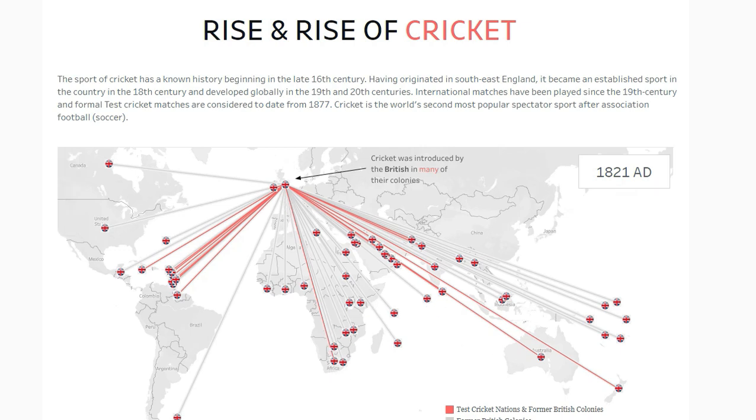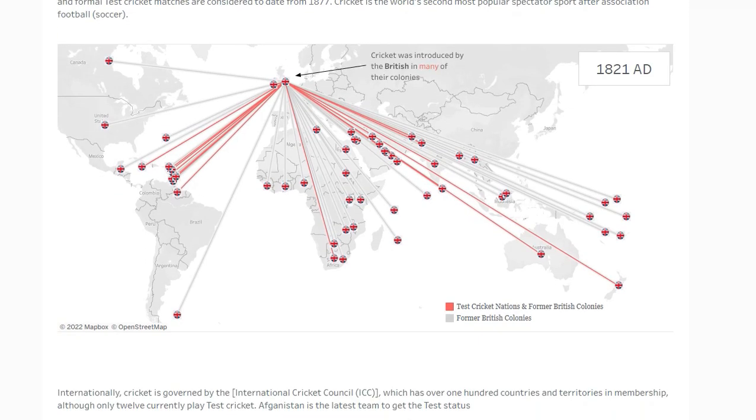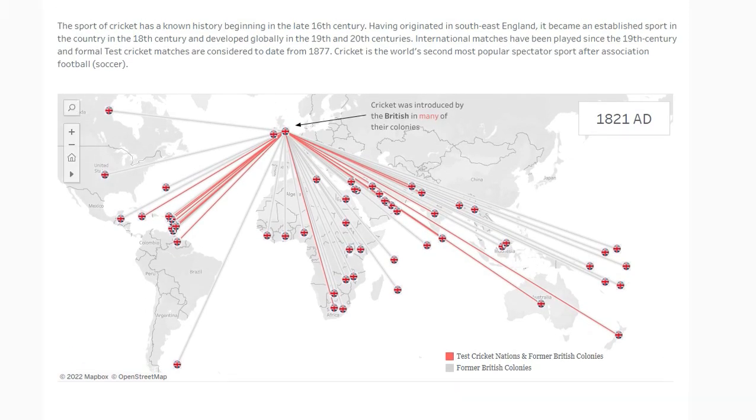The red lines that you see are the test playing nations. Today's test playing nations are India, Pakistan, Sri Lanka, New Zealand, and so forth. The map that you see right now shows around 1821 AD, the first shot, showing how cricket was distributed to different English colonies.